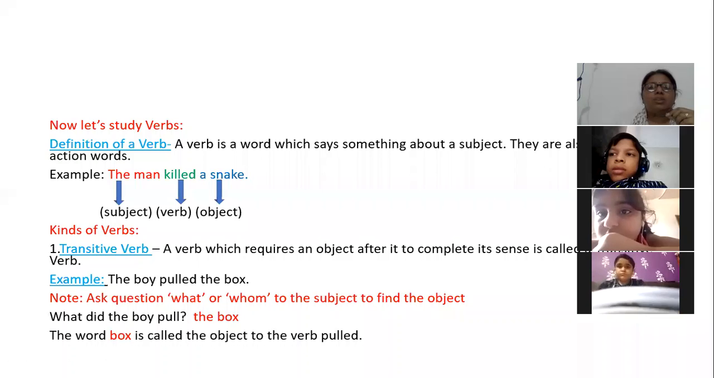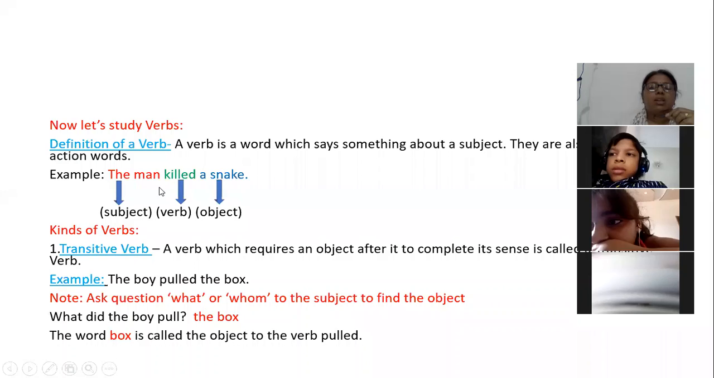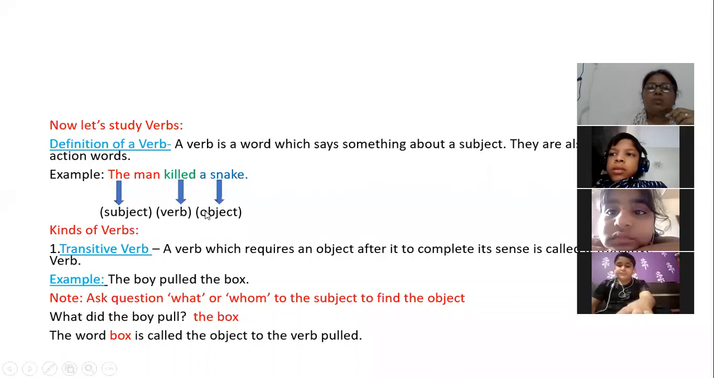What is the definition of a verb? A verb is a word which says something about a subject. They are also called action words. In the sentence, the man is a subject, killed is the verb, a snake is the object.